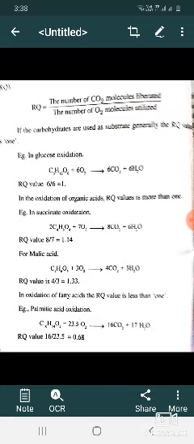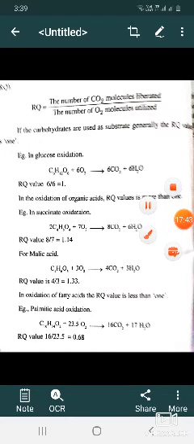Louis Pasteur is the scientist who in 1857 gave the name fermentation. In this process, pyruvic acid acts as the starting substance, and based on the end products, fermentation is divided into different types: alcoholic fermentation, lactic acid fermentation, propionic acid fermentation, and butyric acid fermentation.